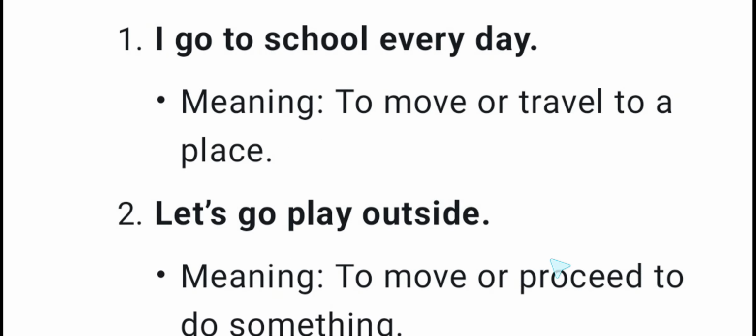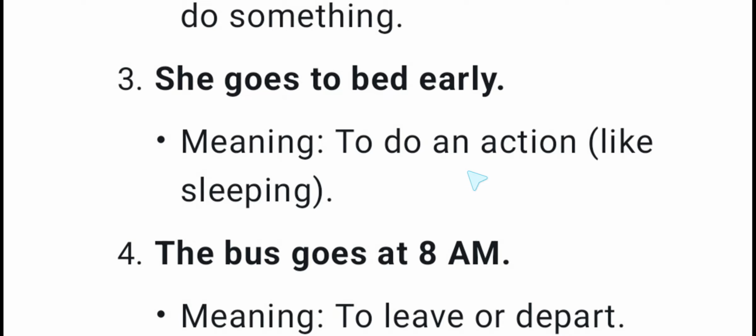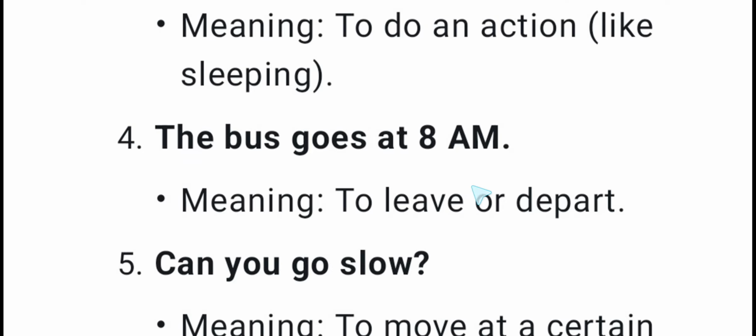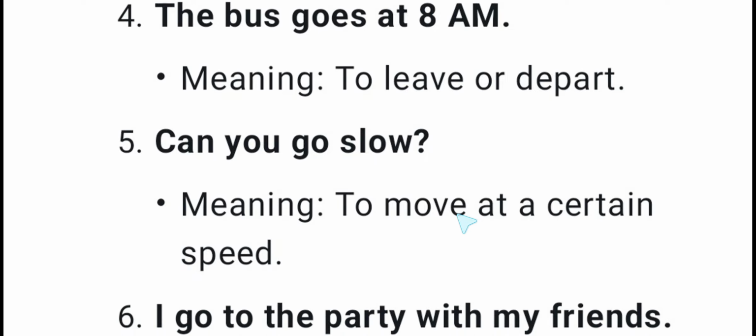Let me review the sentences that we have learned. I go to school every day. Let's go play outside. She goes to bed early. I go to bed early. The bus goes at 8 a.m. The train goes at 10 p.m. Can you go slow?